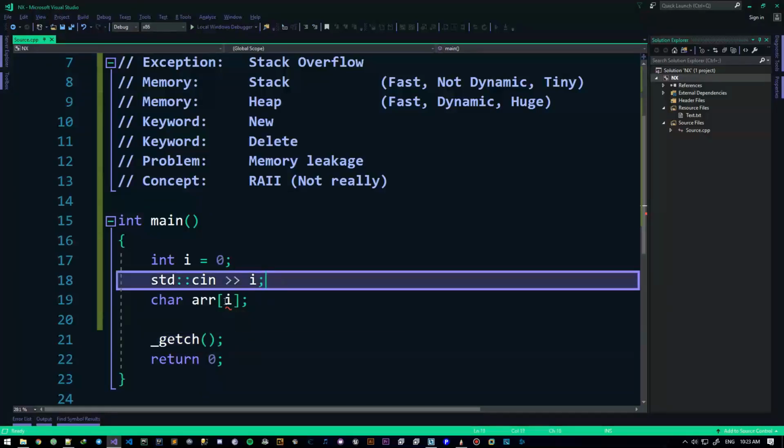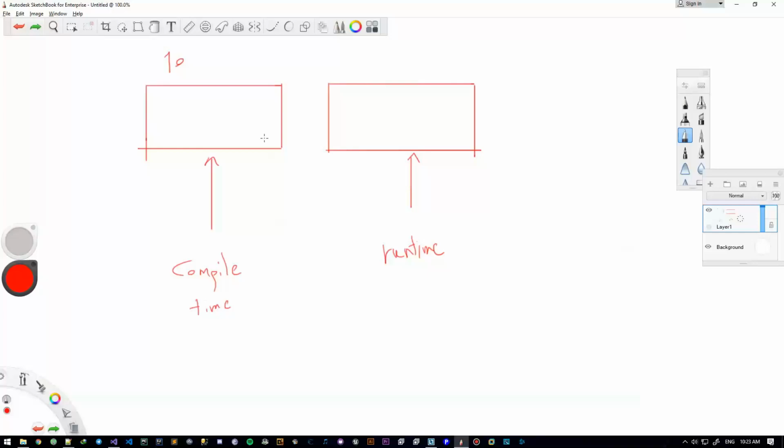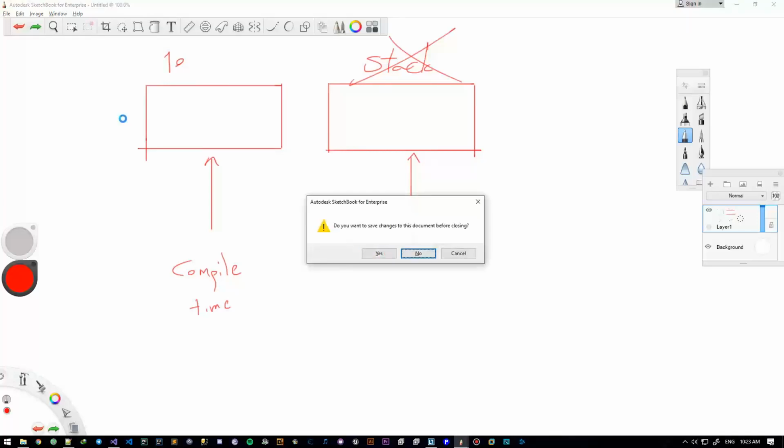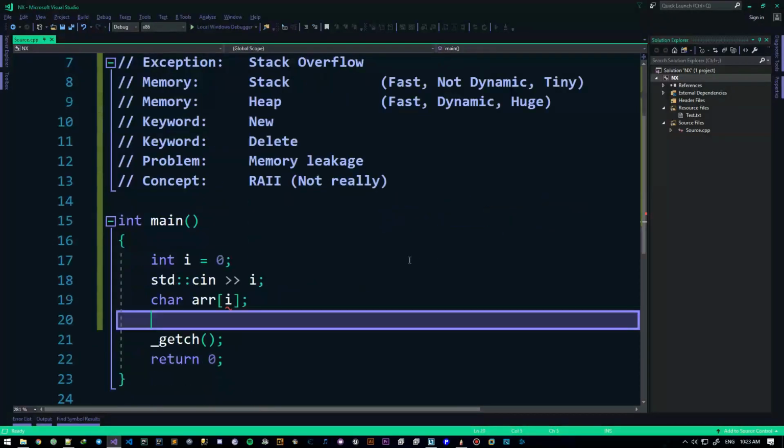The reason is, if I hover over it, expression must have a constant value. The value of variable i declared at line 17 cannot be used as a constant. Basically what it's saying is that the value must be known during the compile time. You can't get the value in runtime and then expect me to create something static, something in the stack memory, with it. It doesn't work that way. So stack cannot be created during runtime. It's allocated at compile time. Long story short, we can't do this, but we must.